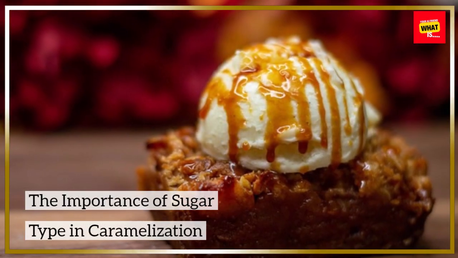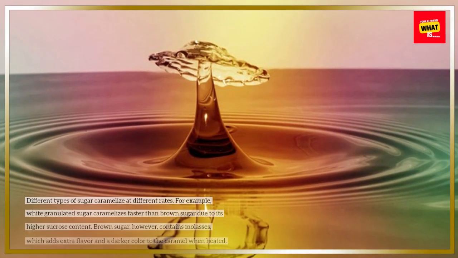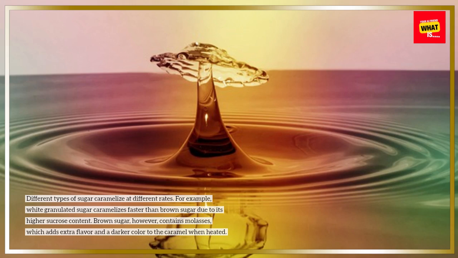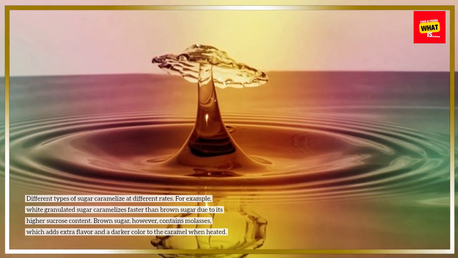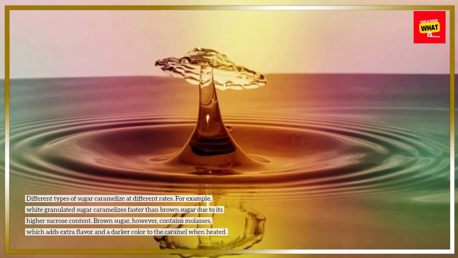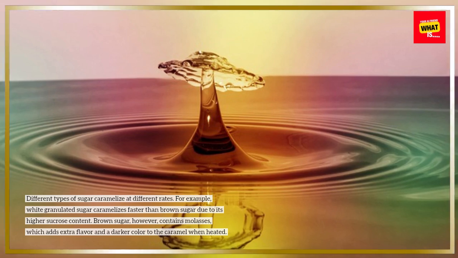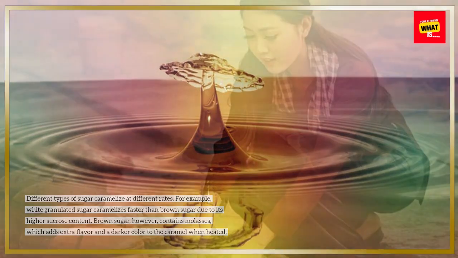The importance of sugar type in caramelization. Different types of sugar caramelize at different rates. For example, white granulated sugar caramelizes faster than brown sugar due to its higher sucrose content. Brown sugar, however, contains molasses, which adds extra flavor and a darker color to the caramel when heated.